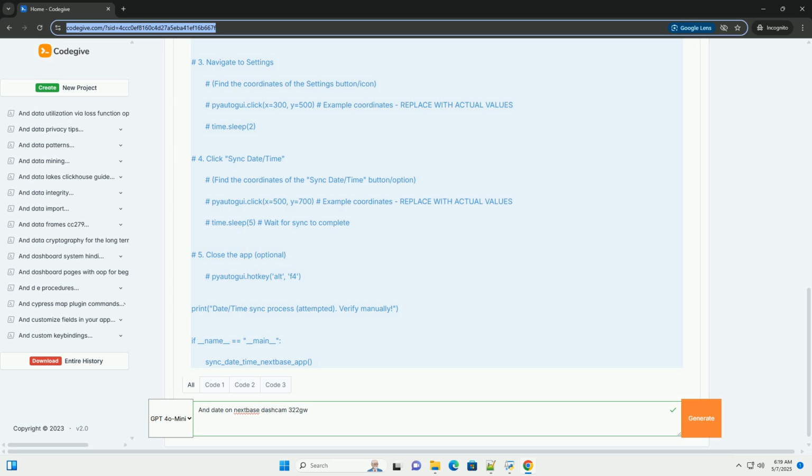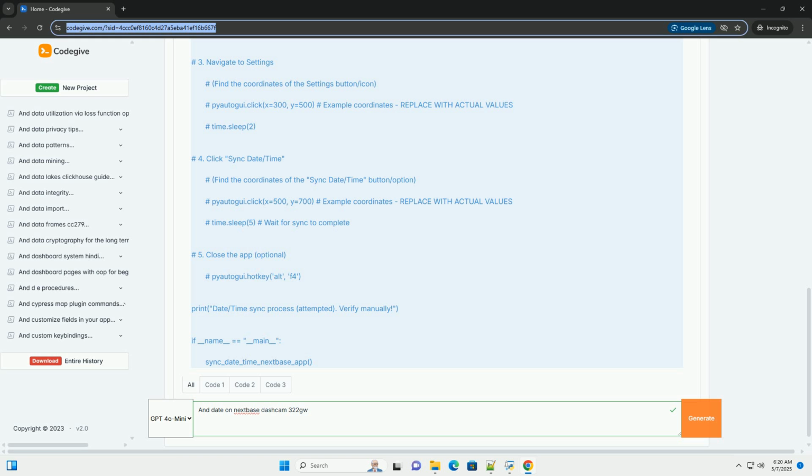Documentation and memory. Even for personal use, correctly dated footage helps you remember when and where specific events occurred. GPS integration. If your 322GW has GPS functionality, which it should, accurate date and time are essential for the GPS data to be correctly synchronized with the video footage, providing location information.